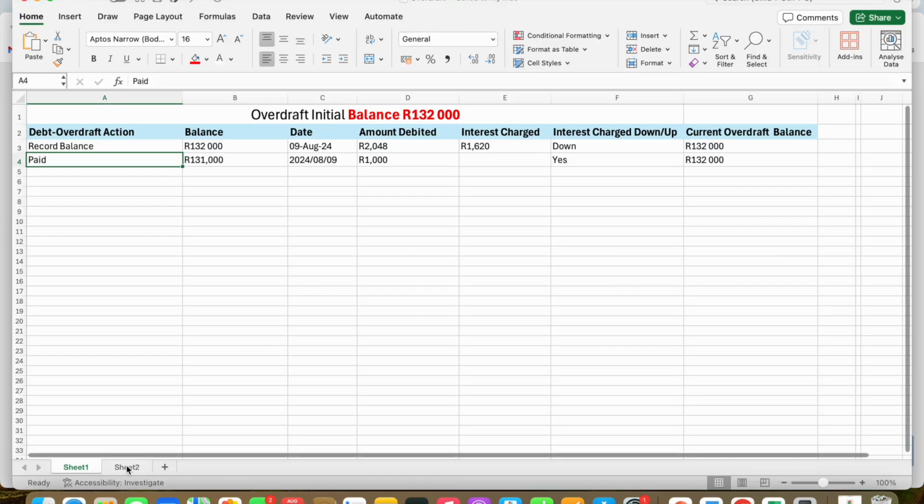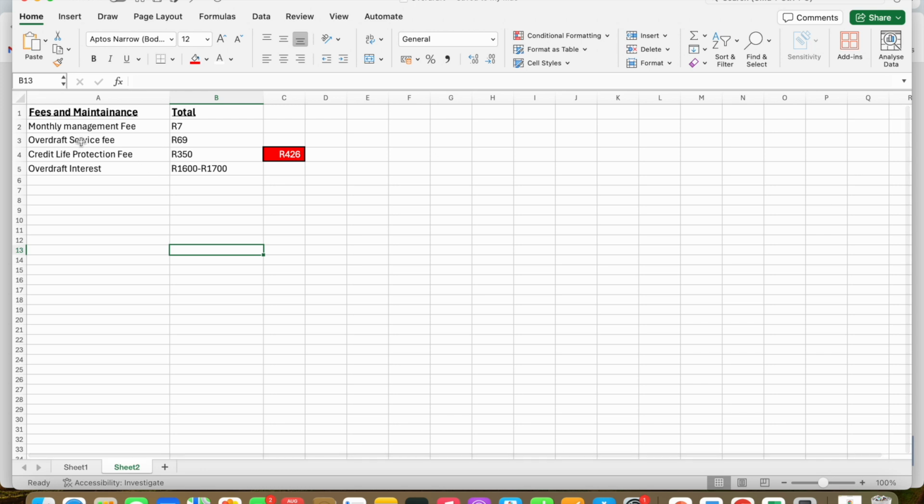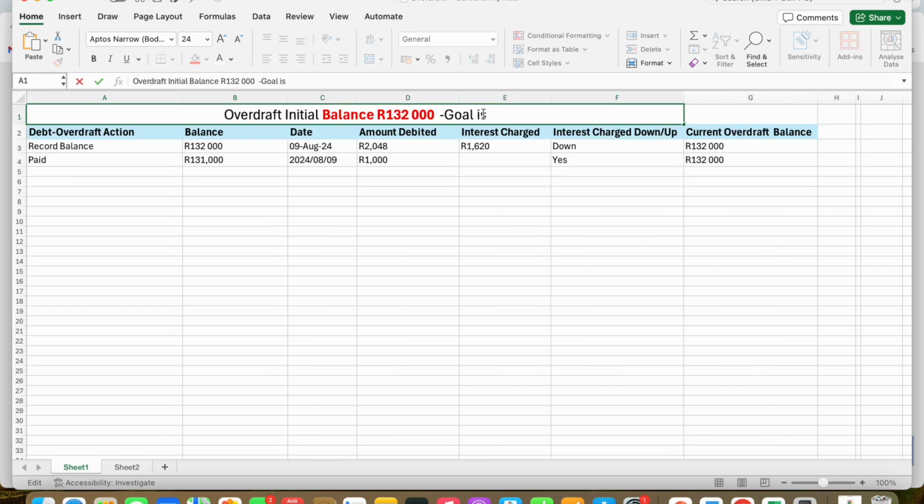There are also fees, guys. So I went and extracted fees like your monthly management fee, 67 rand, and then the overdraft service fee, which is that amount. So monthly I basically waste around 400 rand just on fees, guys. This is money that they are taking. And then the interest charge is also calculated, which can be around 1,600 to 1,007 or even 1,008.